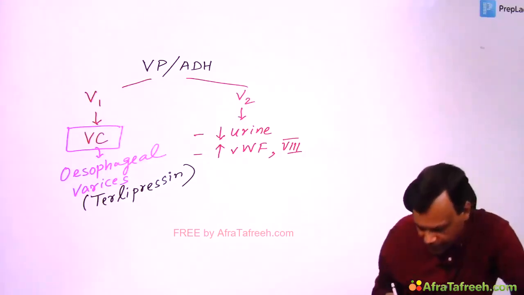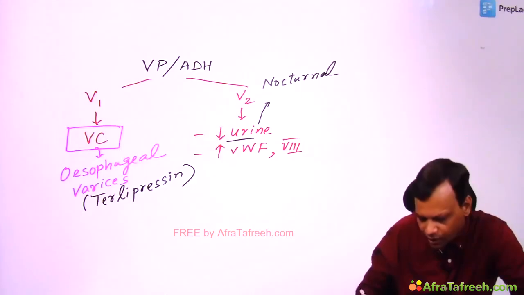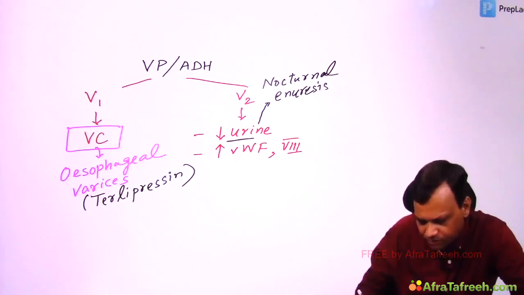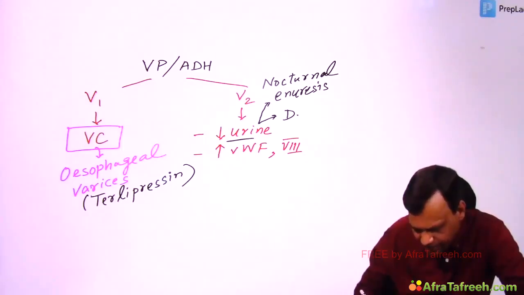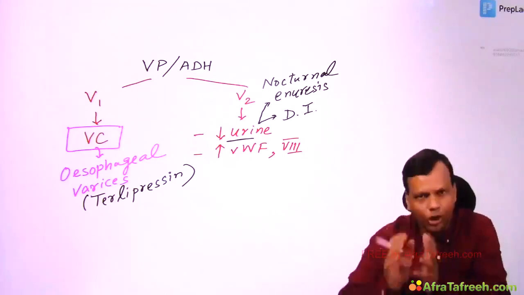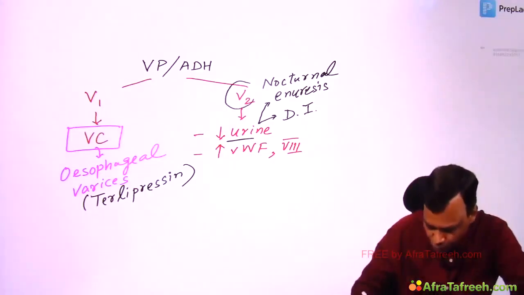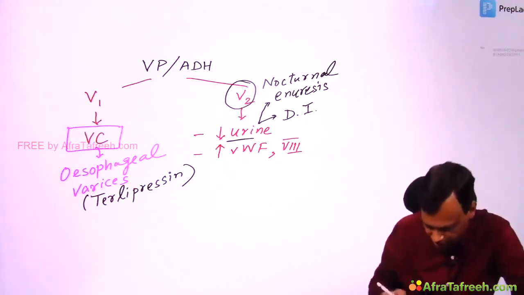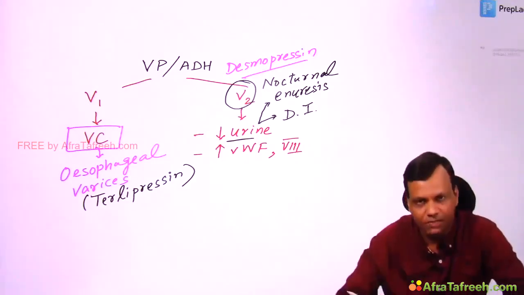Okay. Second, it can decrease urine, and we want to decrease urine in nocturnal enuresis, bedwetting in children. We want to stimulate V2 receptors. We want to stimulate V2 receptors in diabetes insipidus, which is due to deficiency of ADH. So neurogenic diabetes insipidus and nocturnal enuresis. The drug of choice is a V2 agonist, and the drug which is a V2 agonist is desmopressin. So desmopressin is a V2 agonist. It is drug of choice for nocturnal enuresis and diabetes insipidus.